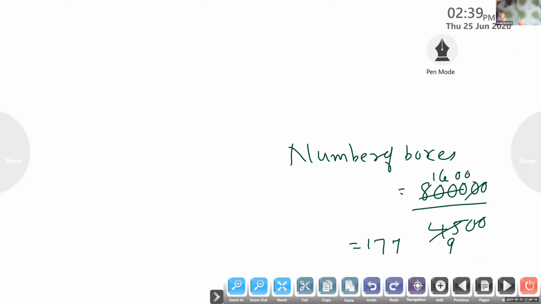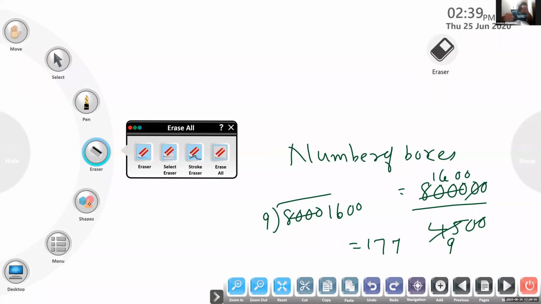You can divide 8,000 divided by 9. Now here you have to divide 1,600 divided by 9. Wait 1 minute.